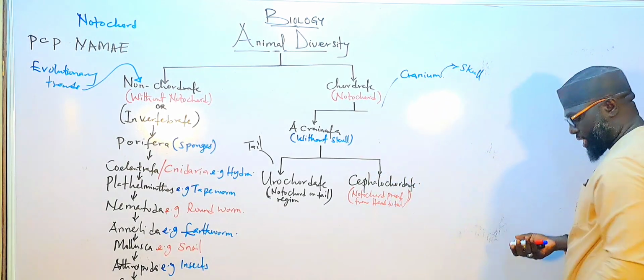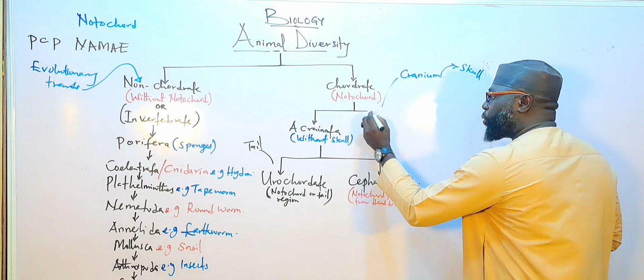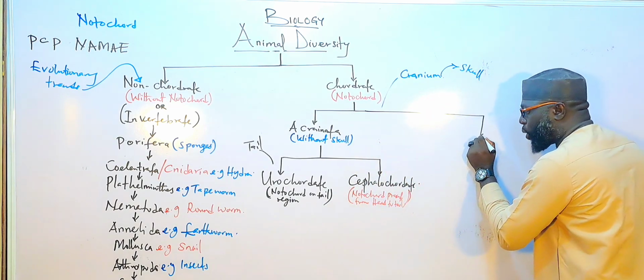But in this one, let me expand this, I need more space here.